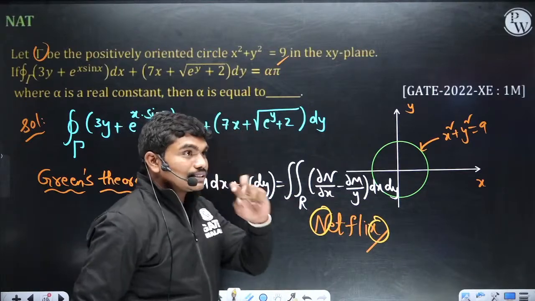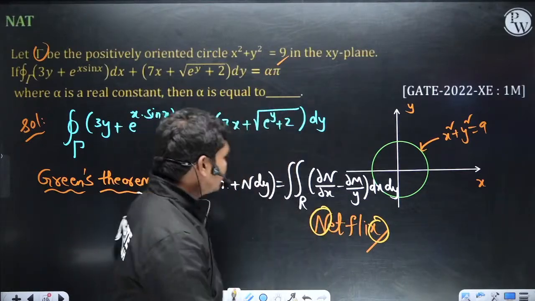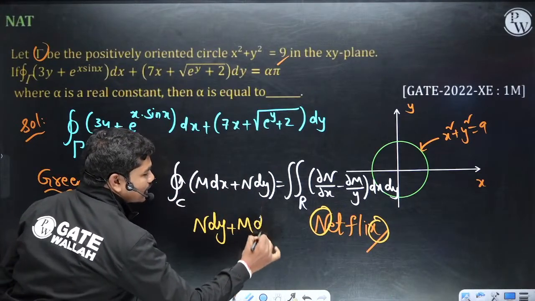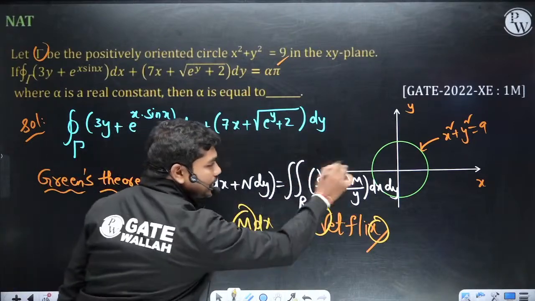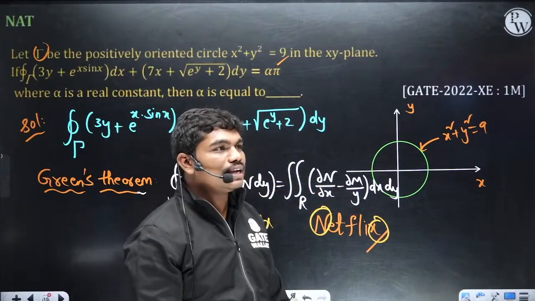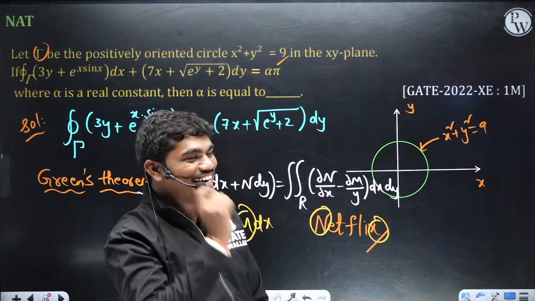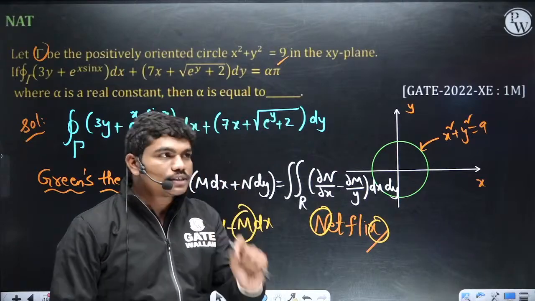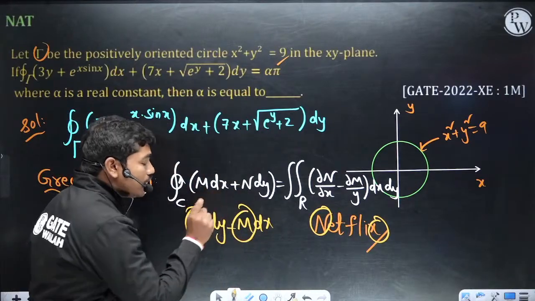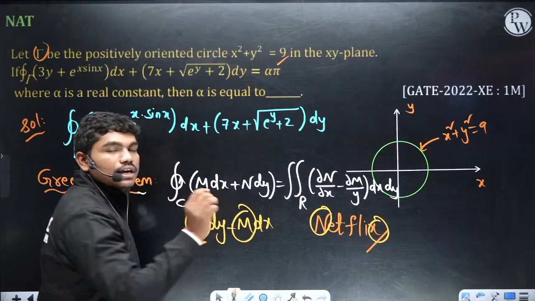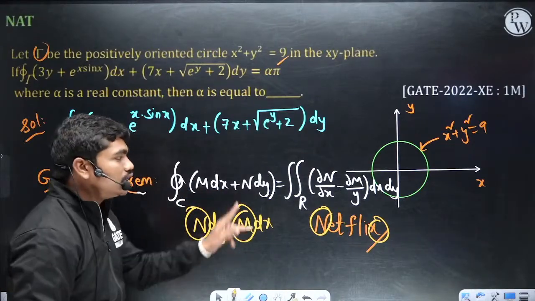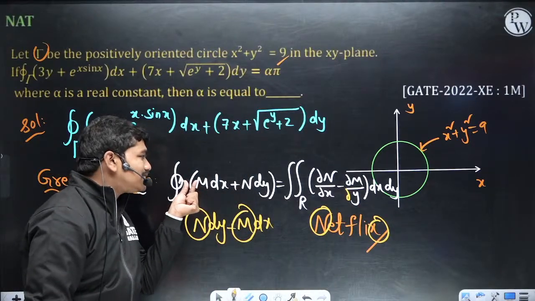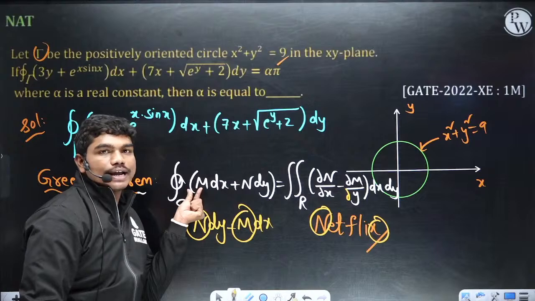Now sometimes IIT professors trick you. How? Look, instead of giving the function in this order, they give N dy plus M dx. People assume the first one is M and the second is N, and they put things in reverse order. Okay. See here, in exam, if you are applying Green's theorem, make sure that you identify M dx. The function which is with dx is always the one with the combination of x. Sometimes in exam they give you the reverse order to confuse you, so please be very careful. Always treat the function which is with dx as M.